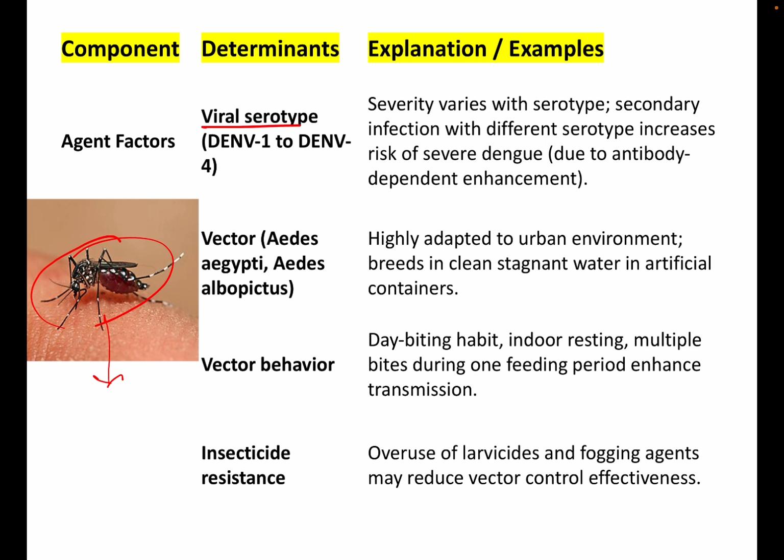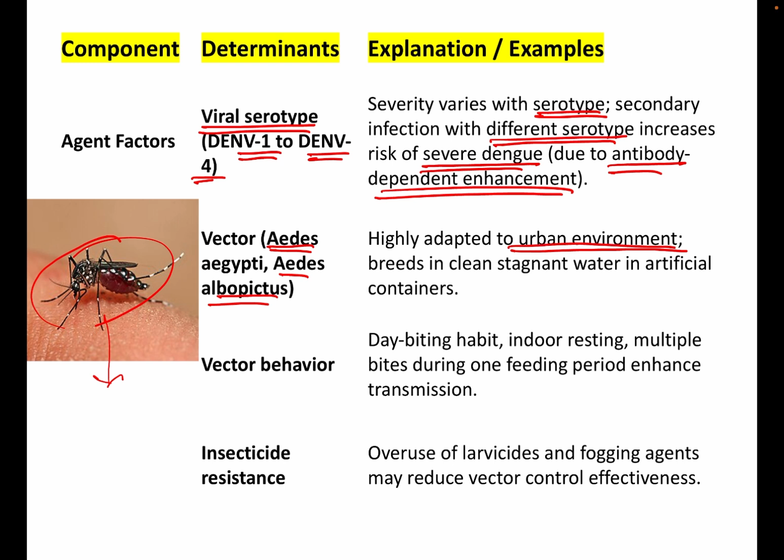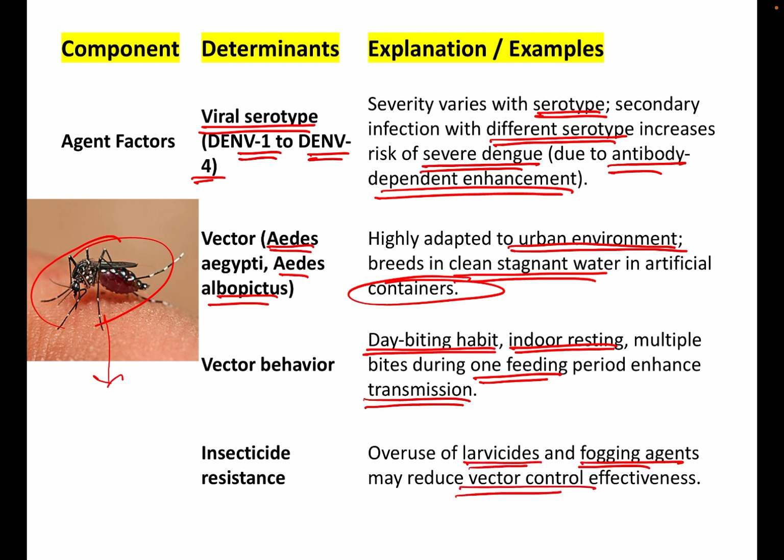The determinants include the viral serotype, dengue virus 1 to virus 4. So the severity varies with the serotype. A secondary infection with a different serotype increases the risk of severe dengue due to antibody-dependent enhancement. The vector Aedes aegypti and Aedes albopictus is highly adaptive to urban environment, breeds in clean stagnant water in artificial containers. The vector behavior is day biting habit, indoor resting, and multiple bites during one feeding period, which enhances transmission. Overuse of larvicides or fogging agents may reduce vector control effectiveness.